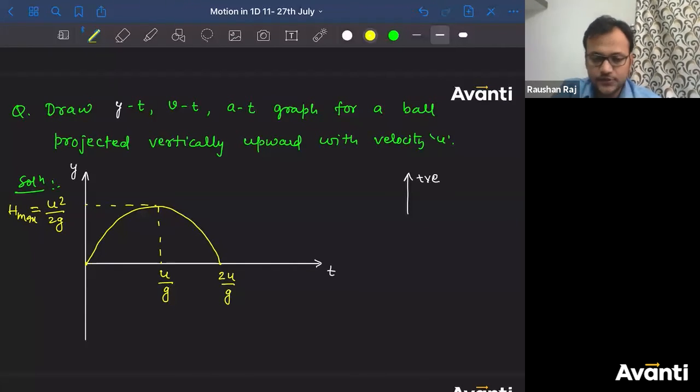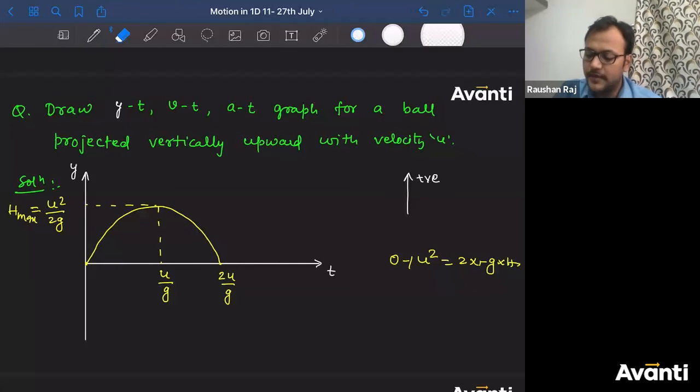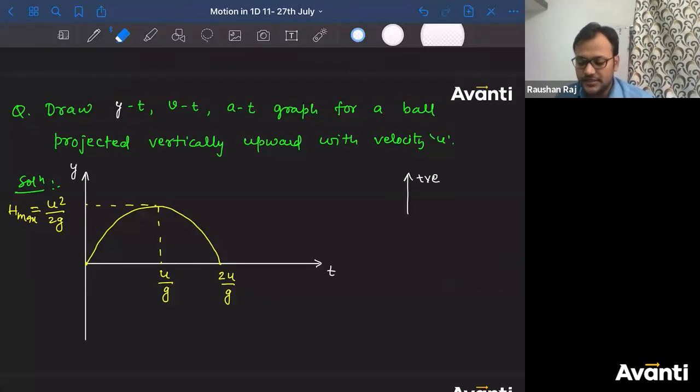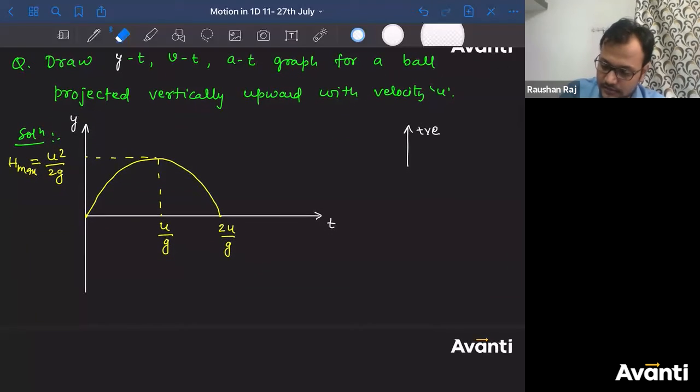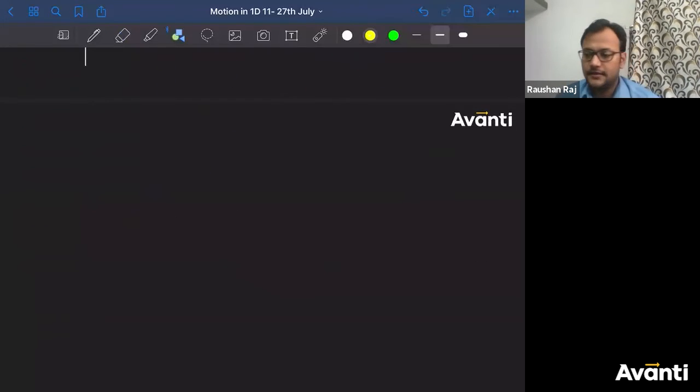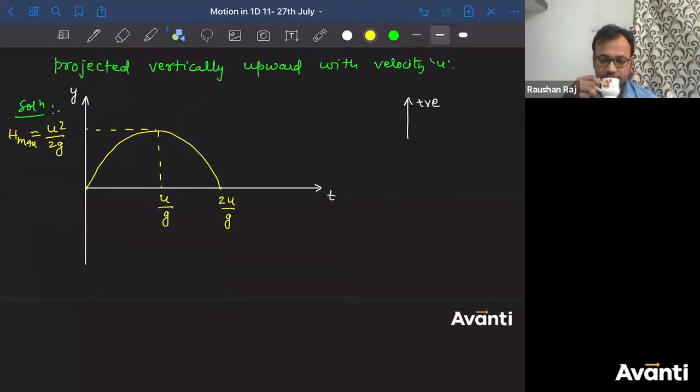How do you get this? Final velocity 0, minus initial velocity u, squared, is equal to 2 into minus a, which is g, into h max. So this minus and plus, u square by 2g here will come to the downward. So I'll get maximum height as u square by 2g. So this is the graph for a particle which has been projected from the ground in the upward direction. All right. Now, click yes if you have understood this graph.